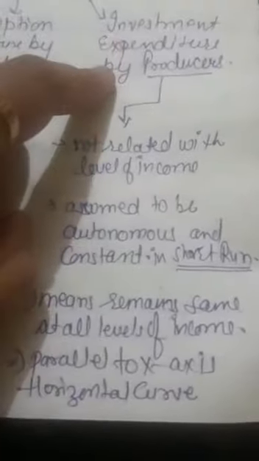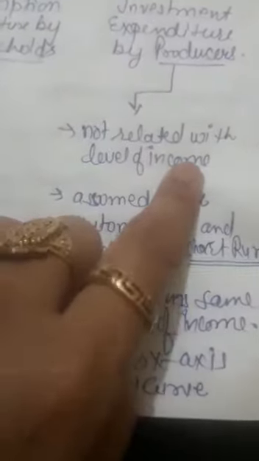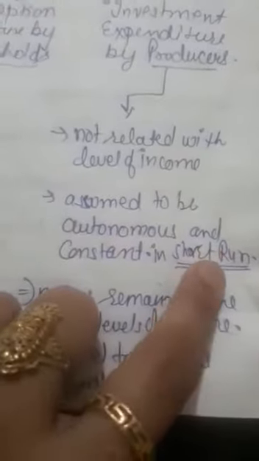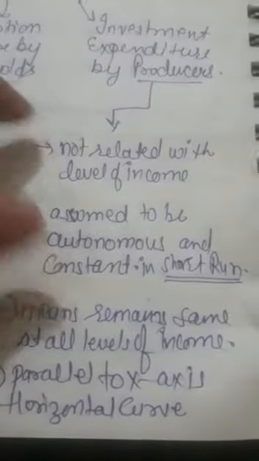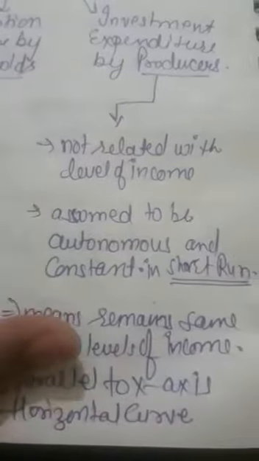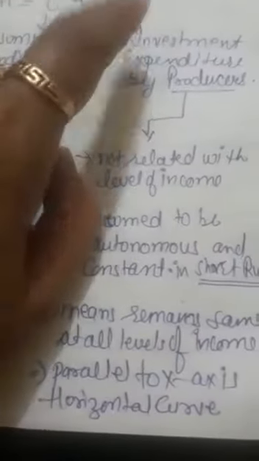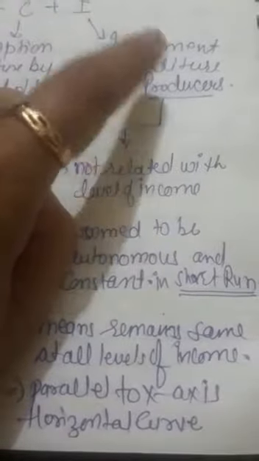Now regarding the investment function, investment expenditure by the producer in the economy is not related with the income. The reason being, in the short run we are assuming investment to be autonomous and constant. As we have discussed earlier, in the short run we assume technology to be constant. And what is investment? Investment means purchasing technology or investing into technology.